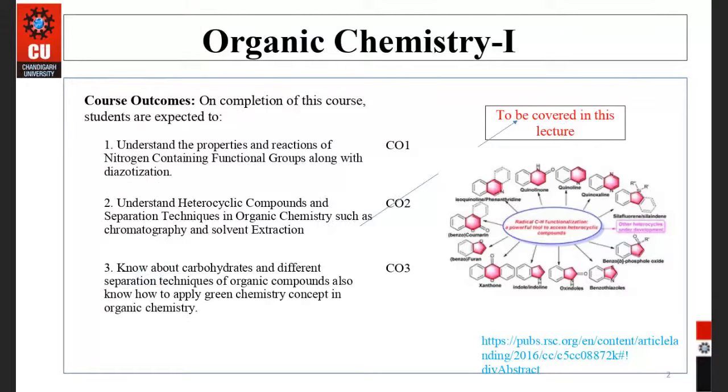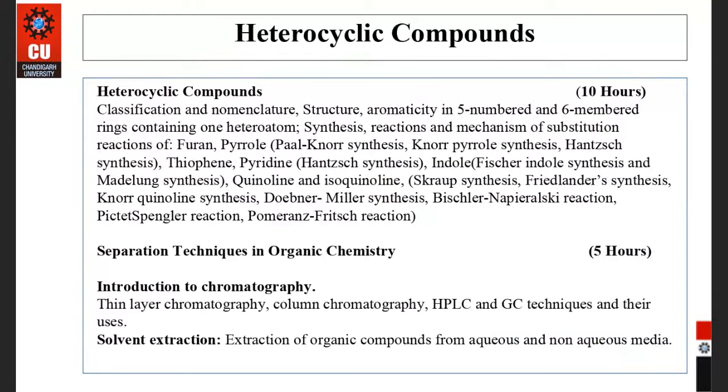So see the syllabus of unit 2. It is the course outcome from unit 2: you will understand heterocyclic compounds and separation techniques in organic chemistry, such as chromatography and solvent extraction. Heterocyclic compounds is the first chapter, and this is chapter 2.